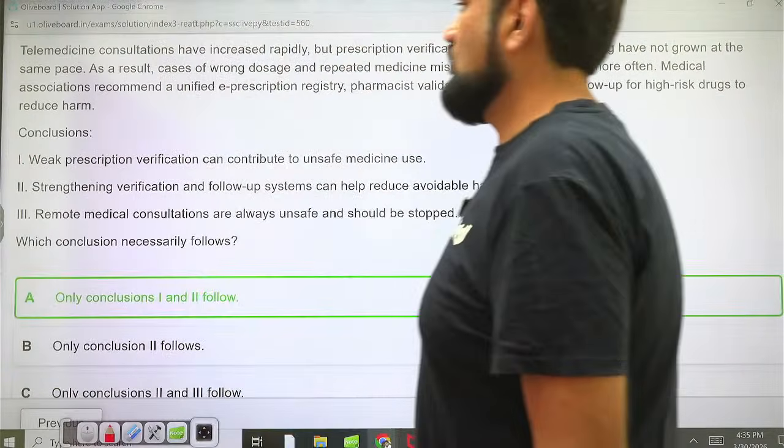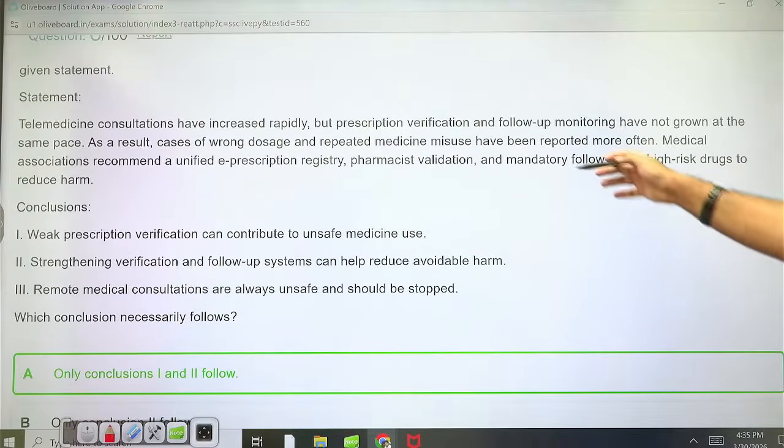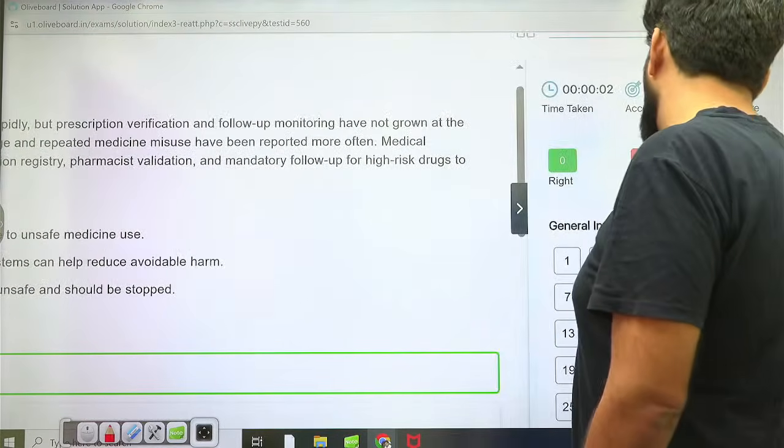Pretty easy question this one was, not difficult. Just that the reading part was quite cumbersome for a lot of people. So make sure that you're building a habit of reading.